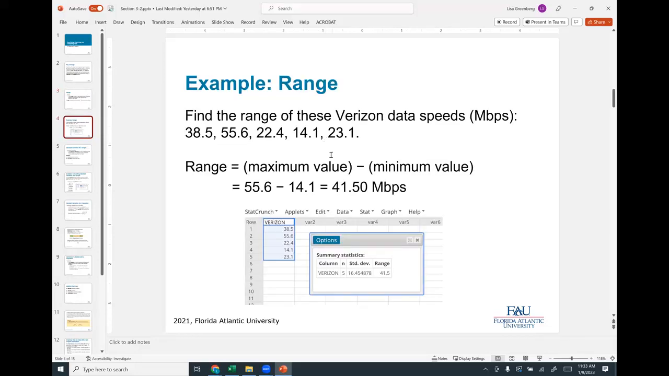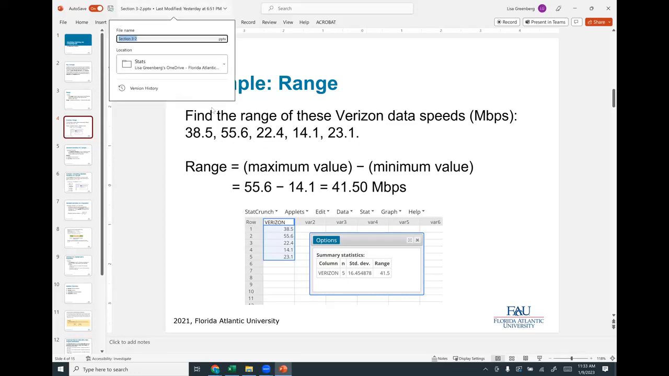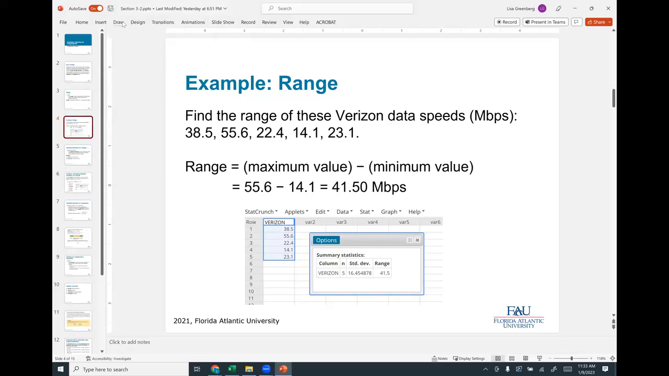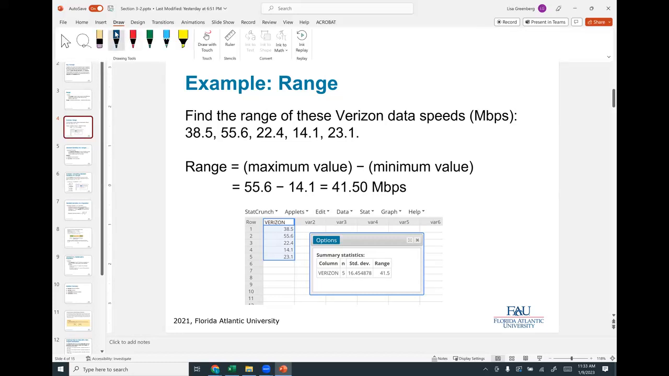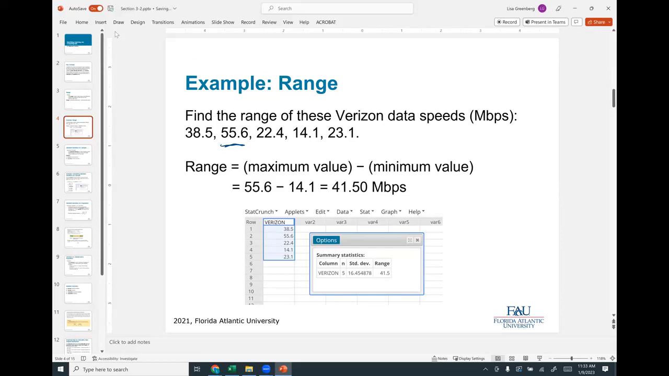Okay, so like here, for example, say we have these values, right? And we want to find the range. So we find the biggest value. Our largest value would be 55.6, and our smallest value is 14.1. We subtract those two values and we get our range. That's really all there is to it. It tells us a lot of information.